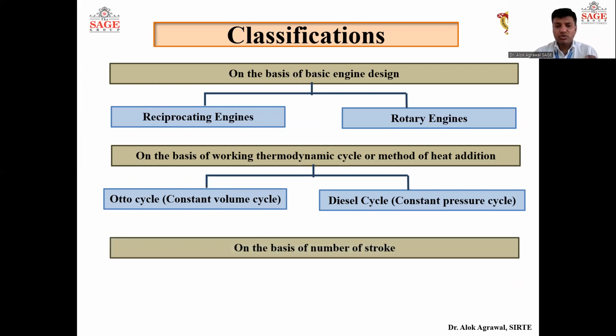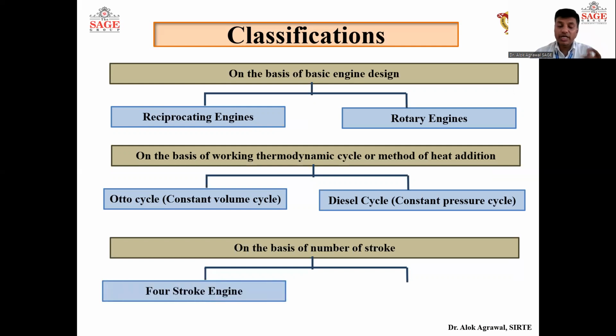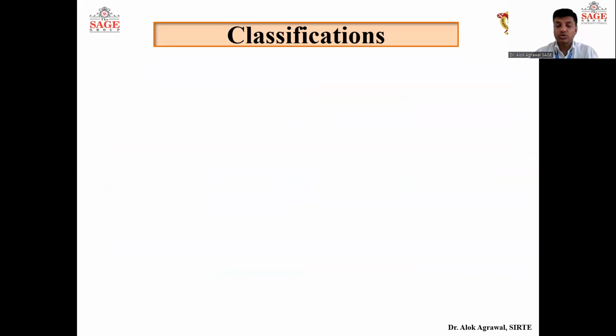Again, on the basis of stroke, we will see all these things in very detail later on. Just for the classification purpose, I am discussing it here because in previous papers we have seen that this question has been asked. Then on the basis of number of strokes, because generally we will be studying reciprocating engines. In a reciprocating engine, there will be a stroke when it goes from one end to another end. We call it a stroke. So on the basis of number of strokes, it can be 4-stroke engine or 2-stroke engine.